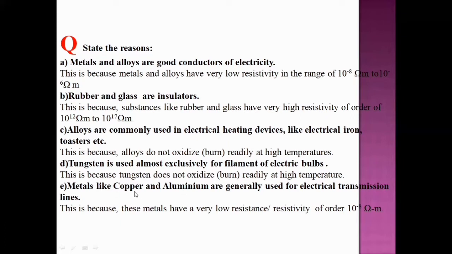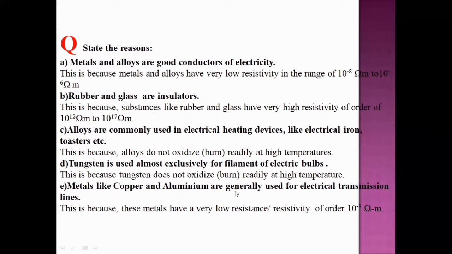Then metals like copper and aluminum are generally used for electrical transmission lines. Because for electrical conduction, we need very low resistance or resistivity.